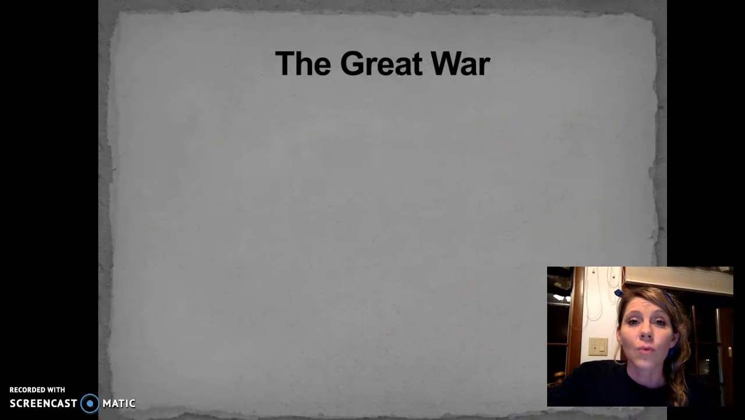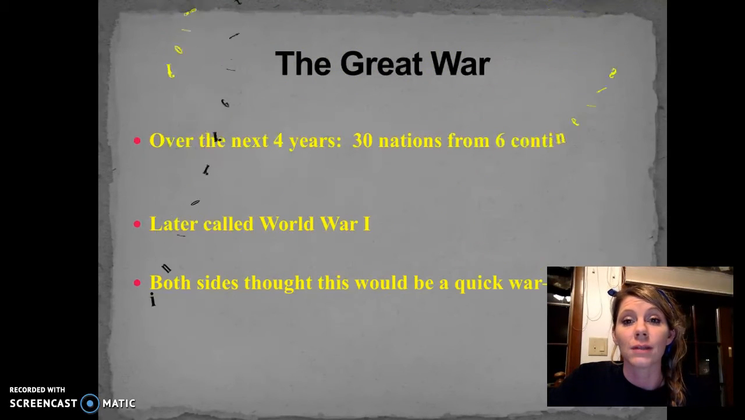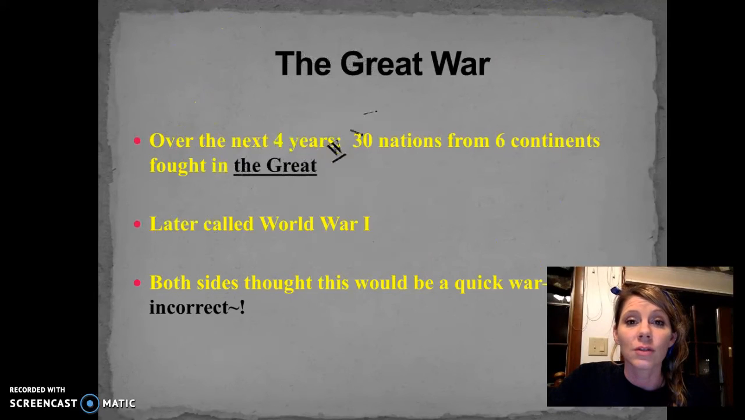So if we look at this war, once all the alliances were started and the conflict is starting to occur, they're going to call this the Great War. The Great War was given its name because it was the largest war in history up to this point. If we look at the amount of countries that were involved, we have 30 nations from 6 different continents. That's huge. The world never seen a war that big before.